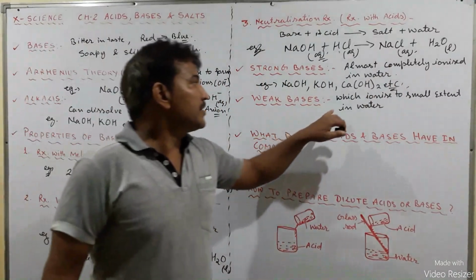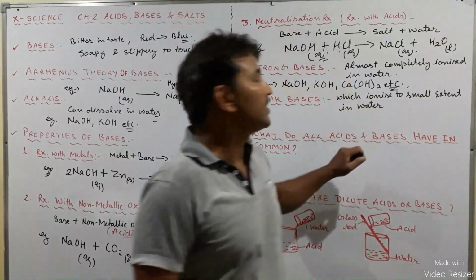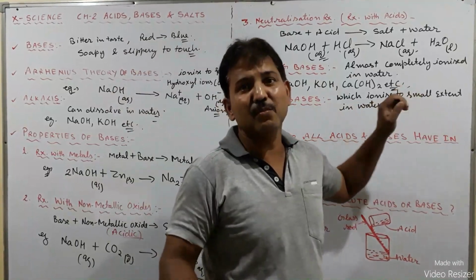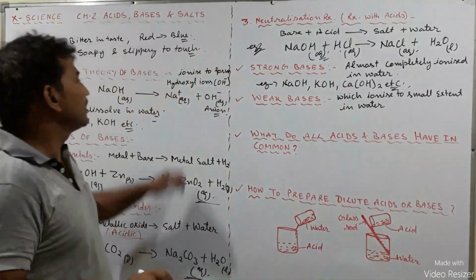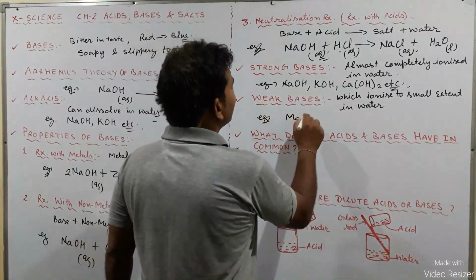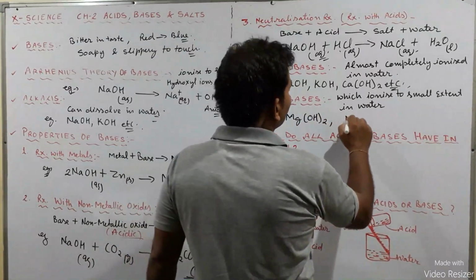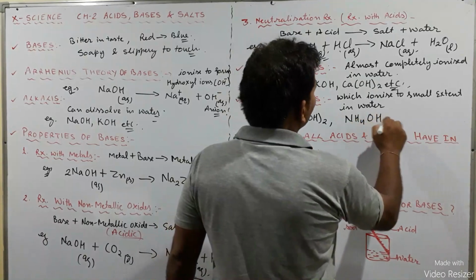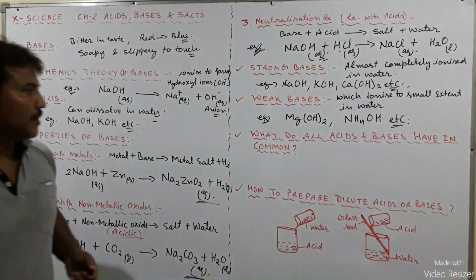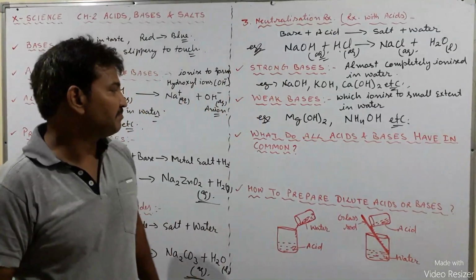And again, what are the weak bases? Weak bases are those bases which ionize to a small extent in water, or you can say that they produce fewer hydroxyl ions, that is OH minus ions. You can take the example of magnesium hydroxide or NH4OH, ammonium hydroxide, etc. Clear?